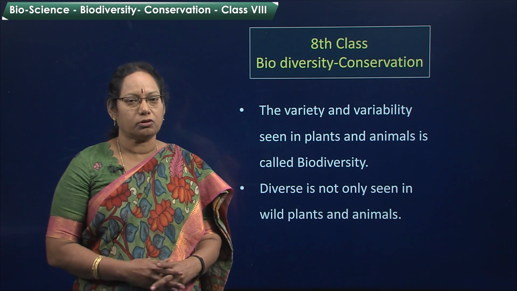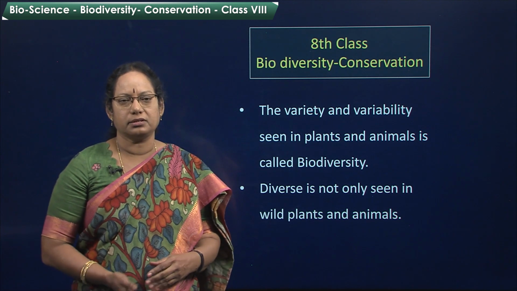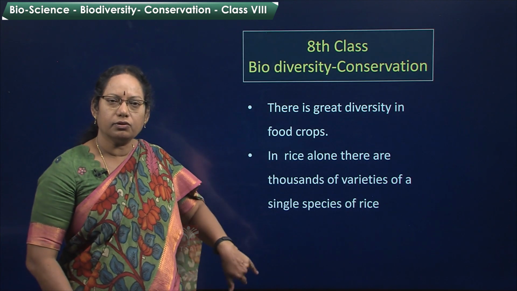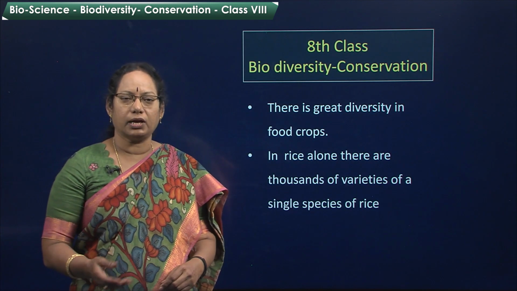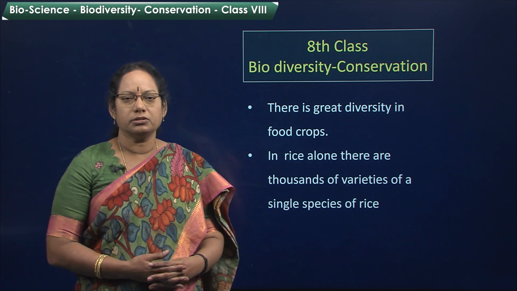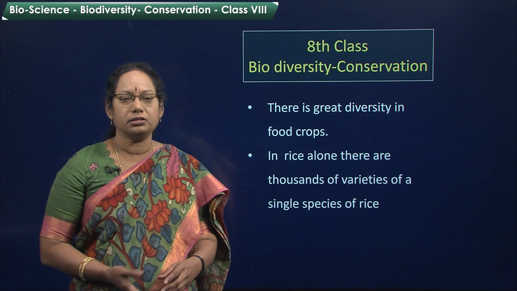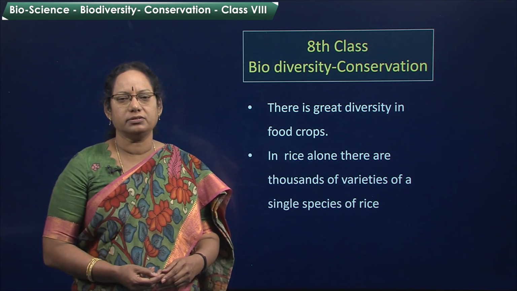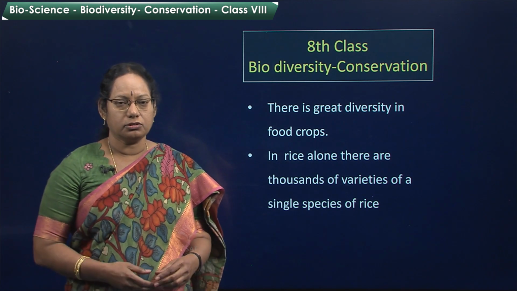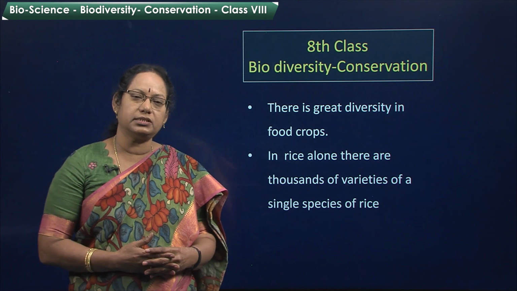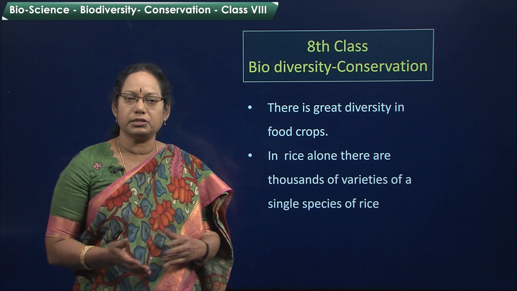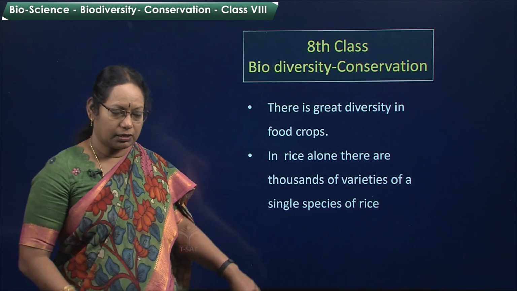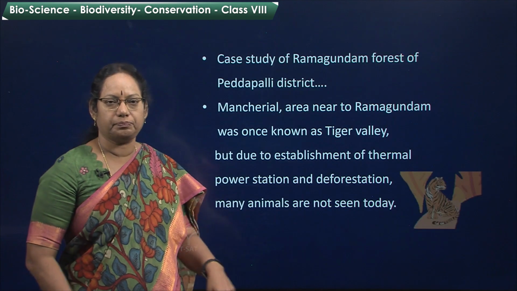Now, diversity is not only seen in the plants and animals, it is also seen in the food crops which we grow, and even in the grass you see daily. So, it is astonishing to know that in rice alone, in only a single species of rice, we have thousands of varieties. So much of biodiversity is present in the plants and animals on the earth. We have to preserve that diversity.